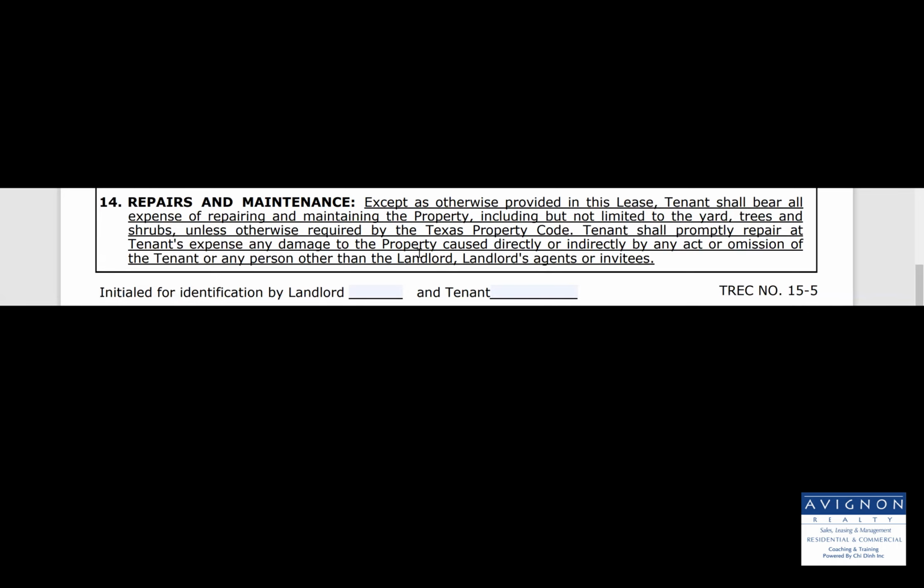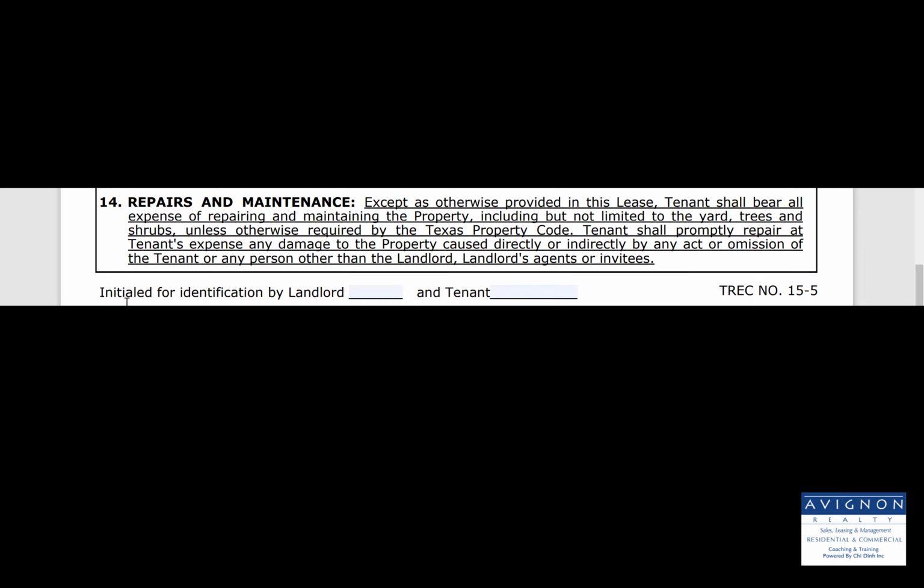Paragraph 14, repairs and maintenance. Except as otherwise provided in this lease, tenant shall bear all expense of repairing and maintaining the property, including but not limited to the yard, trees, and shrubs, unless otherwise required by the Texas Property Code. And tenant shall promptly repair at tenant's expense any damage to the property caused directly or indirectly by any act or omission of the tenant or any person other than the landlord, landlord's agents, or invitees.